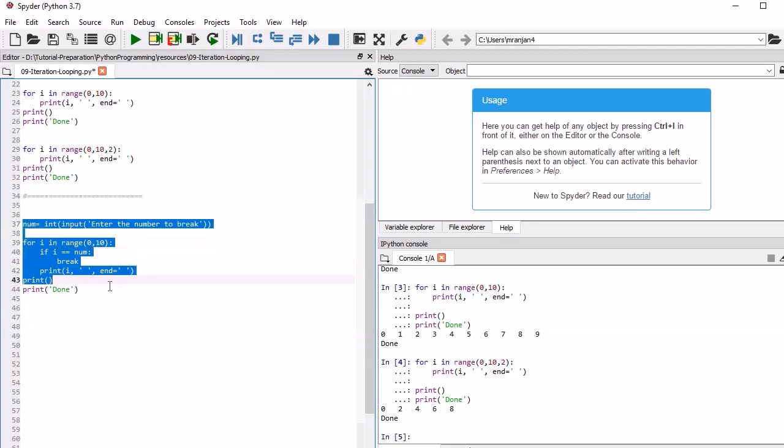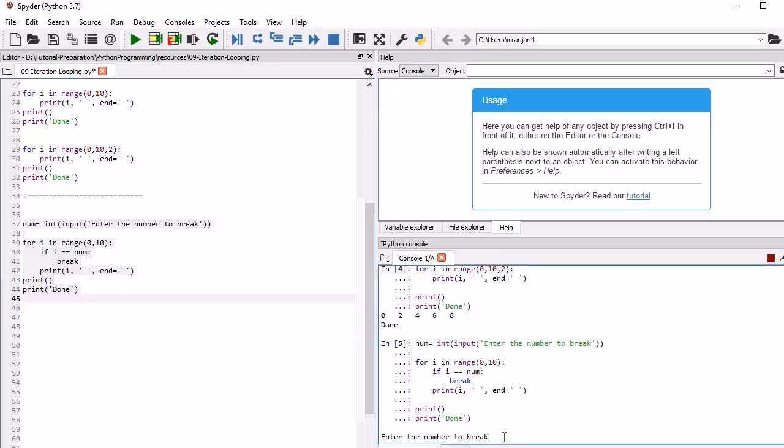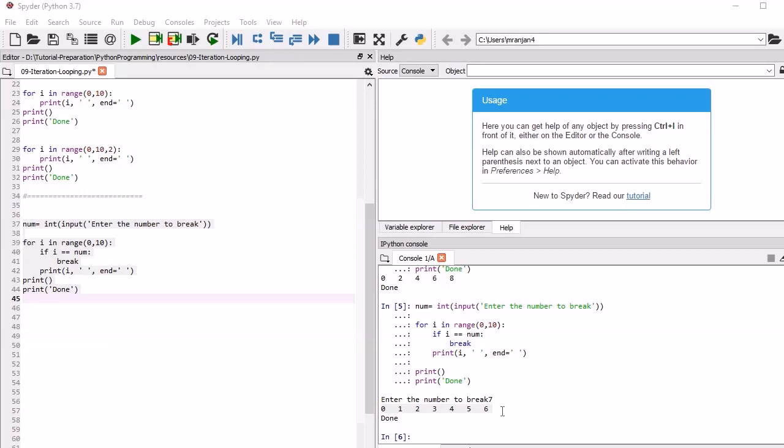So let's run this. If you run it, it will ask for the number. Here you can pass a number, for example 7, so that it will print till 6. Our requirement is that the loop should print till 6.